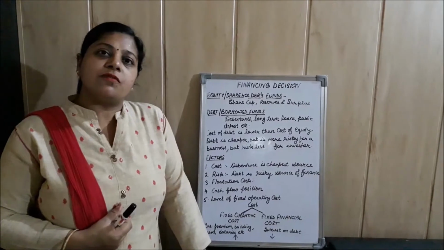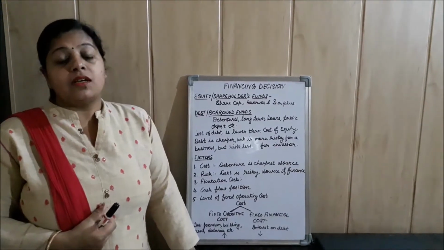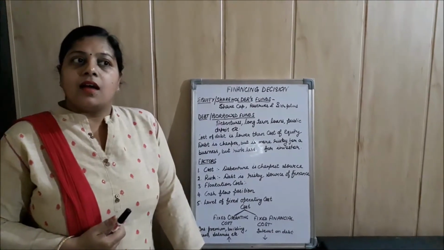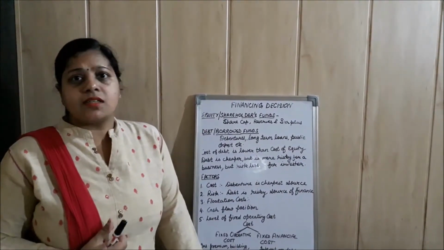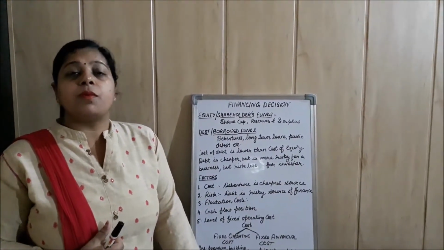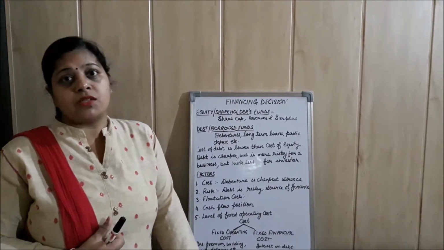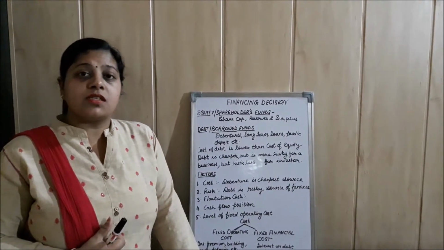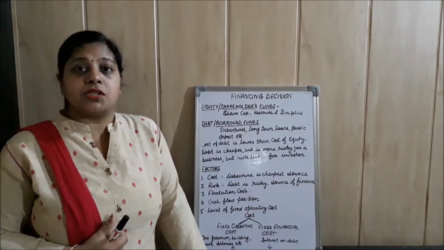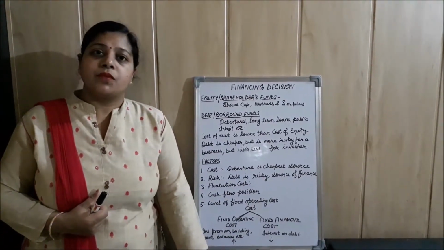Now the second basis of difference is risk. So students, in case of debt, debt is the most risky source of finance from the company's side. If a company is not able to pay interest to debenture holders, and is not able to return the principal amount of debentures, then such debenture holders can file a case against the company and can take the company to liquidation. So it is a very risky source of finance from the side of the company.